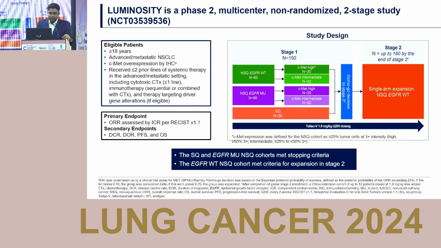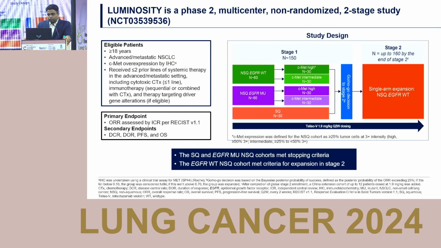Of those, patients with more than 50% IHC staining are considered high, and between 25 and 49% are considered intermediate expressors. These patients had received at most 2 lines of therapy. In stage 1, they included different subgroups: non-squamous EGFR wild type, non-squamous EGFR mutated, and squamous.